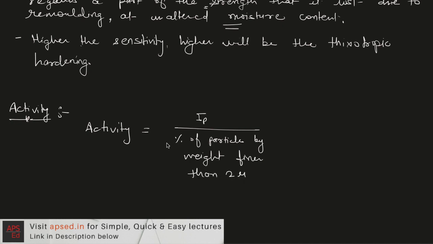So the percentage of particles finer than 2 microns is equivalent to saying the percentage of particles of clay, because when we see the particles finer than this size, we are talking about the clay particles. So it is a ratio of plasticity index to the percentage of clay particles in a soil.